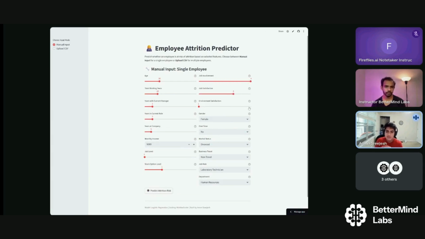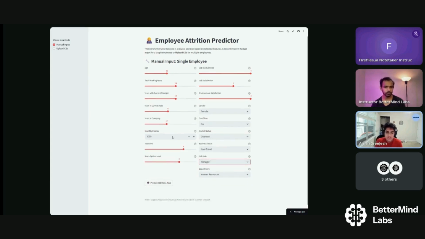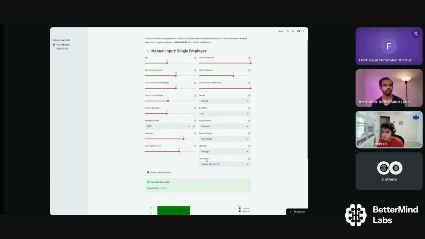And you can also, in another scenario, let's say someone really, really liked their job. They were somewhat satisfied with it, and they really liked the environment. And they had a long time of experience with the company, and they were slightly on the older side. They spent a lot of time with the company and they had a very significant job level, and their job role may be something like a manager as opposed to a lower job role. So this would make it so that they have a significantly lower rate of attrition because they're so much more important to the company, and therefore they have a lower chance of leaving because say they have stock benefits, they have higher pay, and maybe they're more needed in the company. And this will lead to someone having a lesser chance of leaving a company.